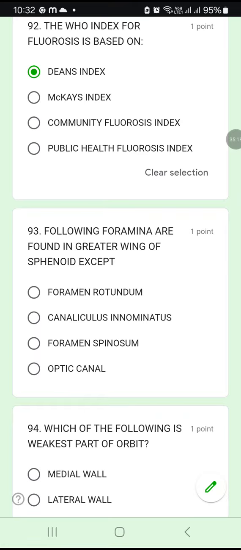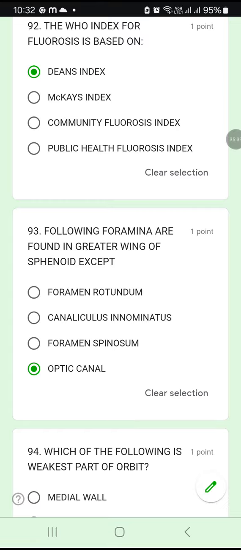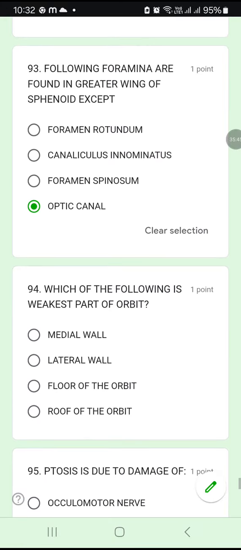93, following foramina are found in the greater wing of sphenoid except. They're asking except, where foramen rotundum is present in the greater wing of sphenoid? Yes. Canaliculus innominatus is also present in the greater wing of sphenoid. Foramen spinosum is also present in the greater wing of sphenoid, but optic canal is not present. So option D is the answer. Okay, in such questions you have to rule out the anatomy. Okay, choose the odd one by ruling out the other options.